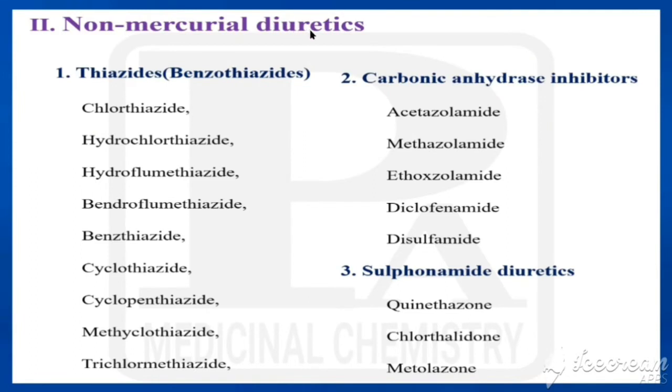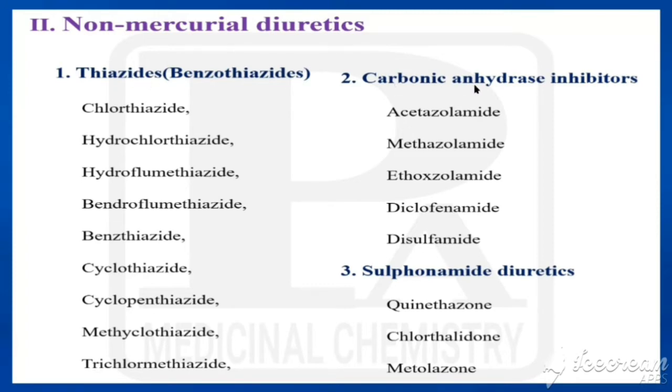Non-mercurial diuretics will again be classified into 11 types. We'll see one by one. First one is thiazide diuretics, otherwise benzothiazides. Examples are chlorothiazide, hydrochlorothiazide, hydroflumethiazide, bendroflumethiazide, benzthiazide, cyclothiazide, cyclopenthiazide, methiclothiazide, trichlormethiazide. So these are all coming under thiazides.